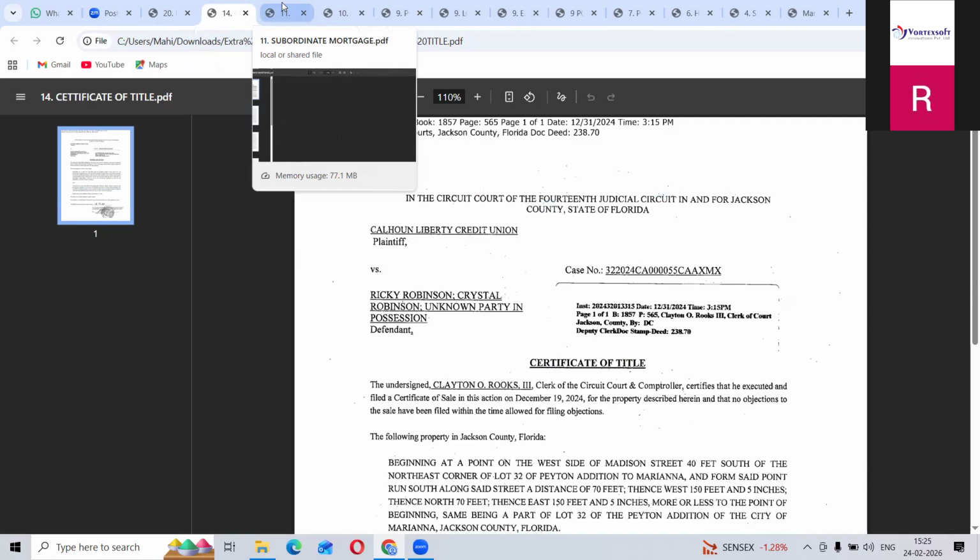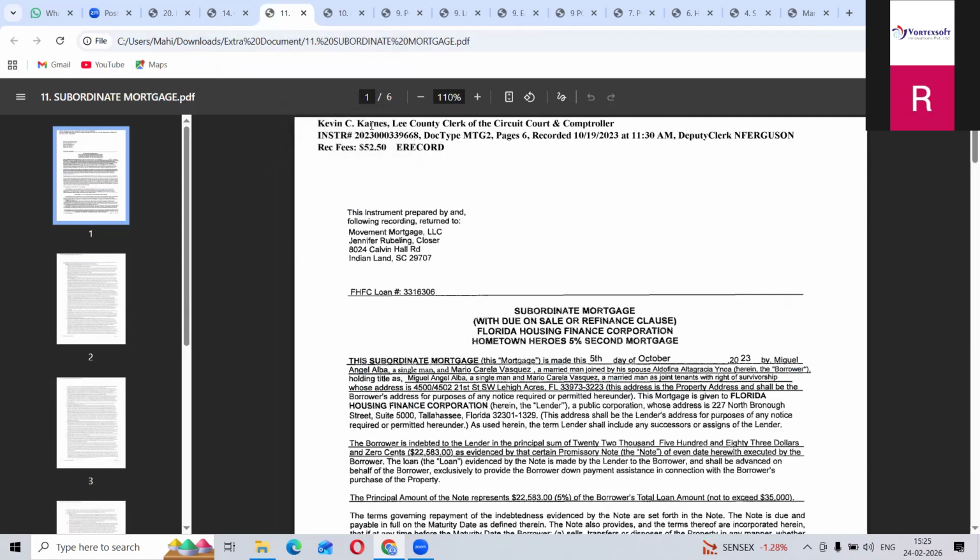So next, subordinate mortgage. I already told you about subordinate. What is a subordinate mortgage? If you have taken a loan, for example, HSBC gave me a bank loan, and I am not able to pay that loan, then HSBC bank will approach JP Morgan. They will offer some kind of percentage. So what you have to do is recover the loan from me.